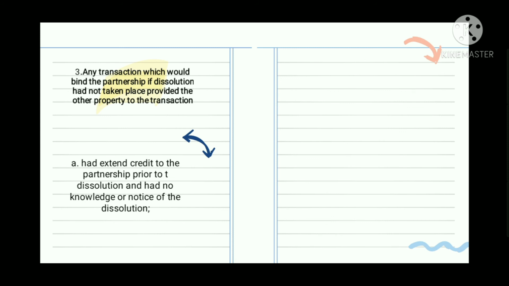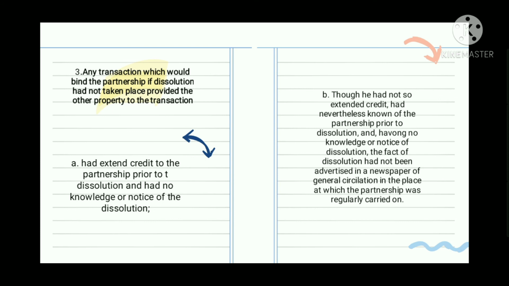Next is B. Though he had not so extended credit, had nevertheless known of the partnership prior to the dissolution, and having no knowledge or notice of dissolution, the fact of dissolution had not been advertised in a newspaper of general circulation in the place at which the partnership was regularly carried on.